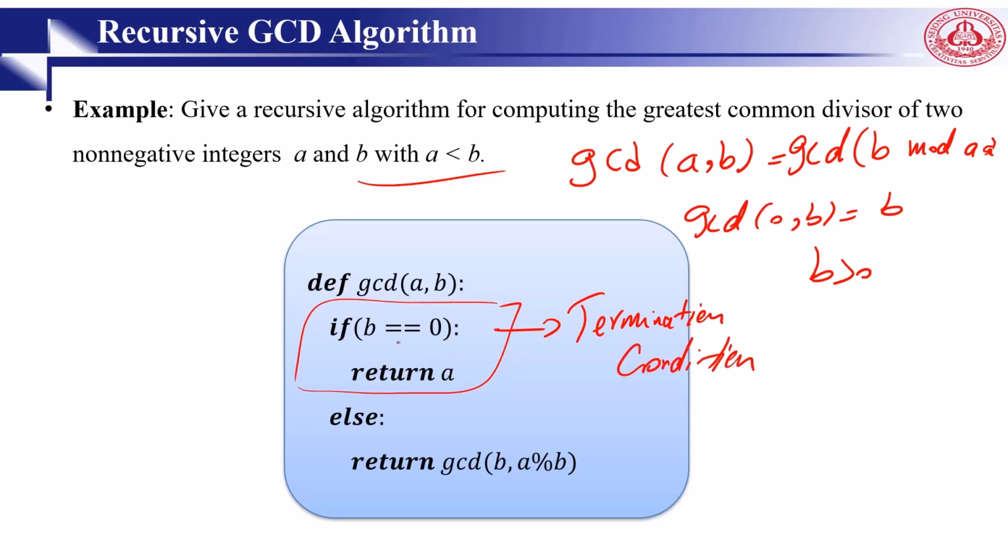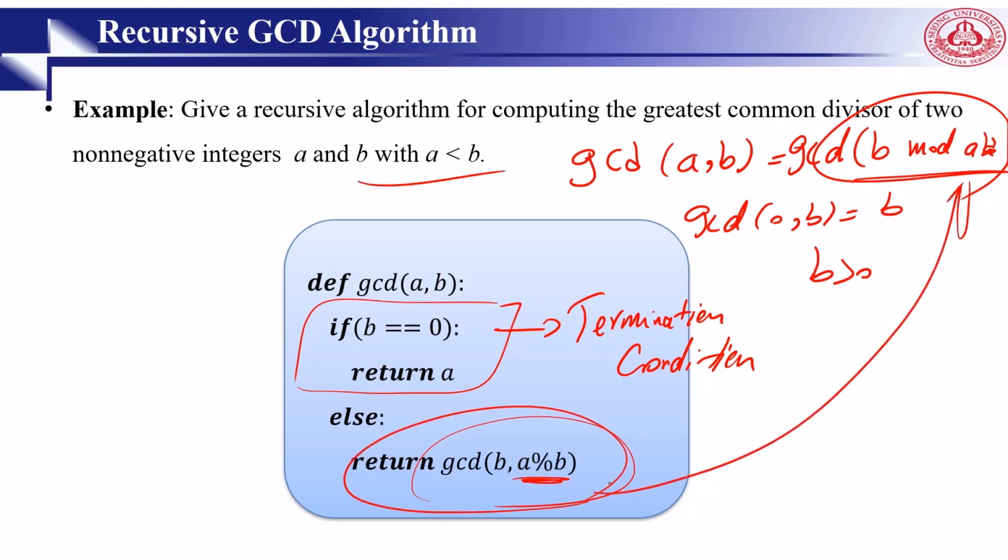Then, if it's not 0, then we go for GCD of b and a mod b. As you can see here, GCD of b and a mod b. We repeat this recursively, and we finally find the GCD.